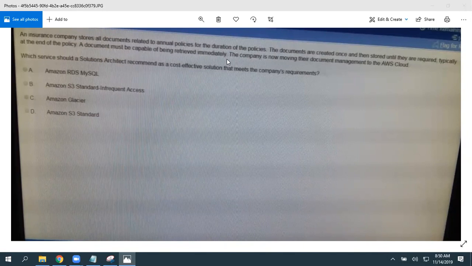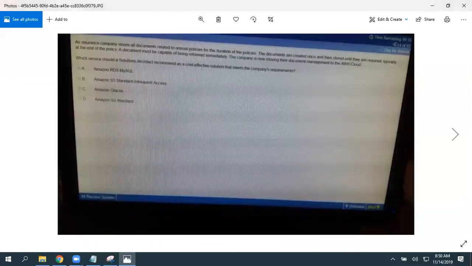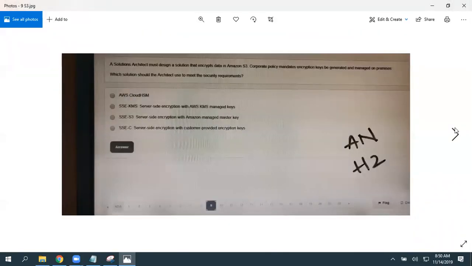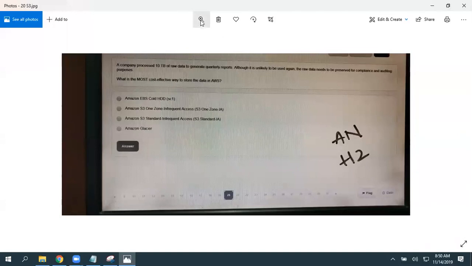So access is always important. The access pattern matters whenever you are selecting the storage class. So let's pick another one. Not covered, not yet covered. Okay.